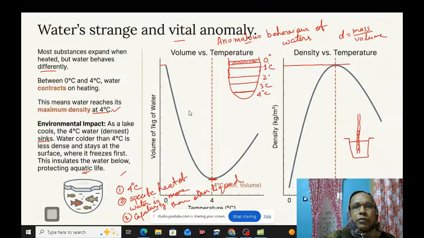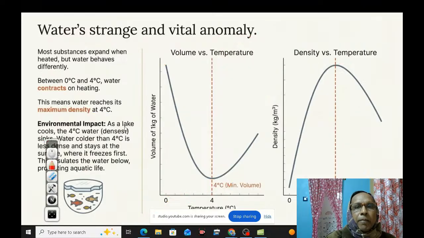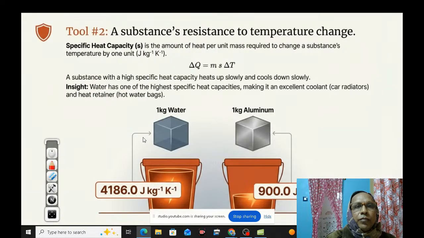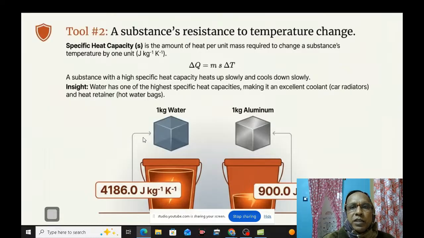Now, if you go to another one, a substance's resistance to temperature change. This is also very important.